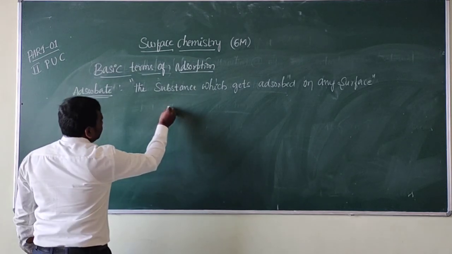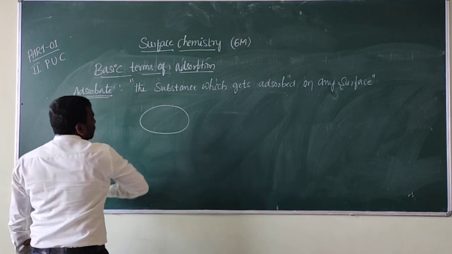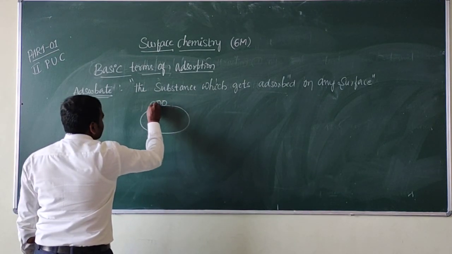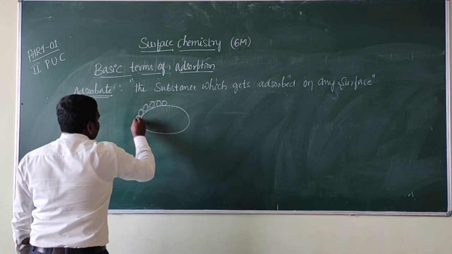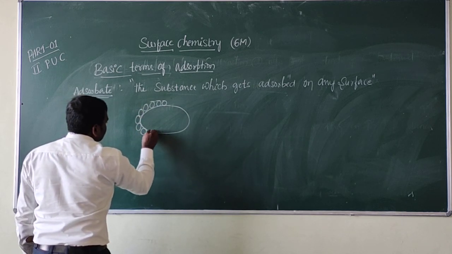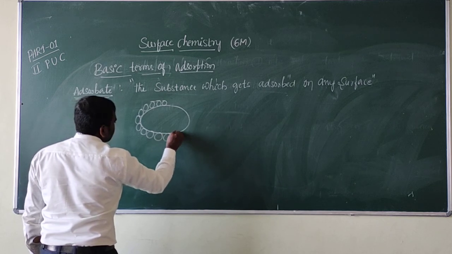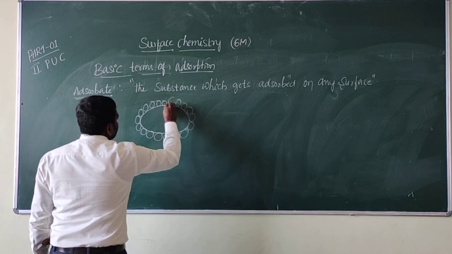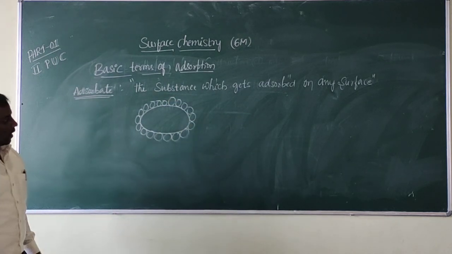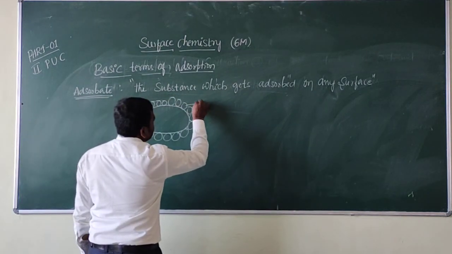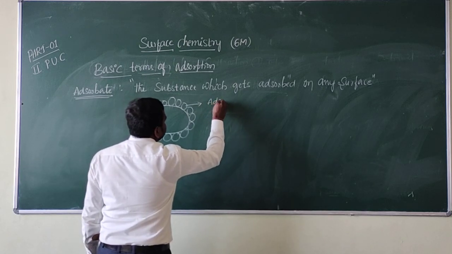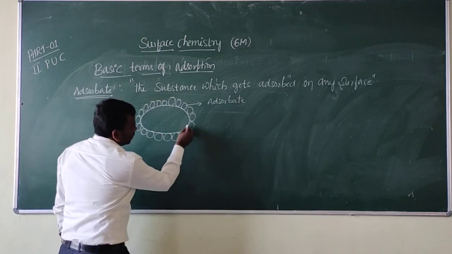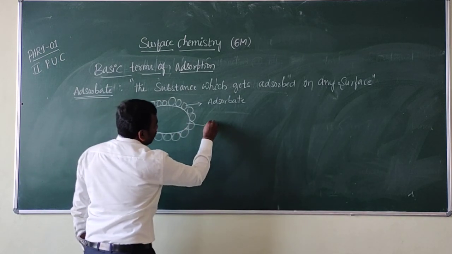See the picture. See here, right? Okay, this is adsorbate.